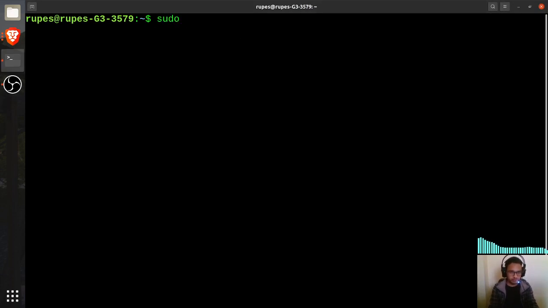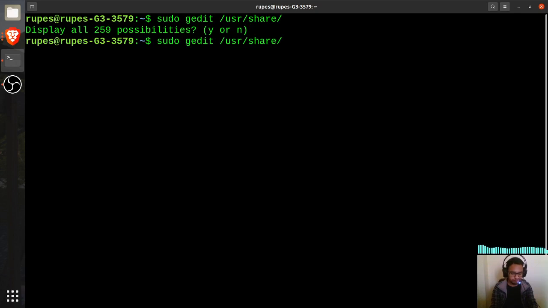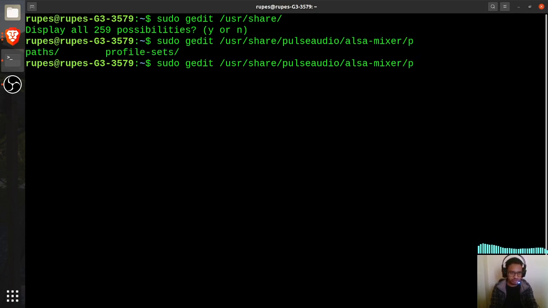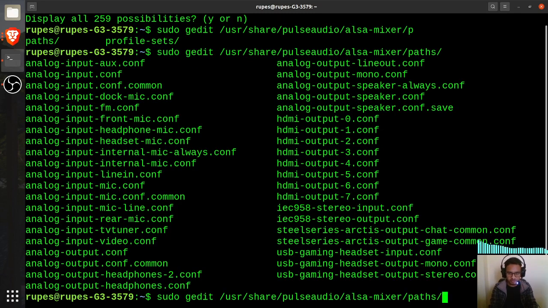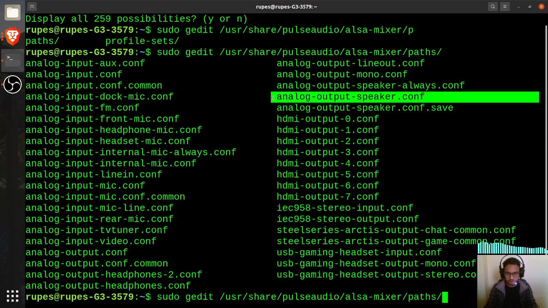So let's go into sudo and then I'll just use gedit. Go into usr, then share, and within share go into pulseaudio. Within that there is only one folder, the mixer. Within that mixer you need to go into paths, and within that you need to find this particular file over here, analog output configuration.